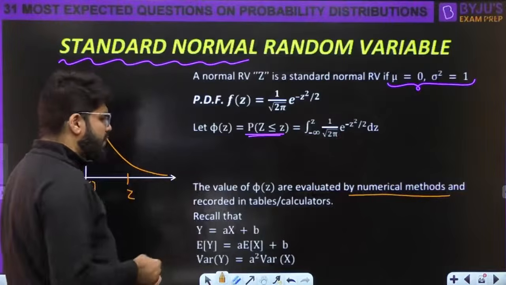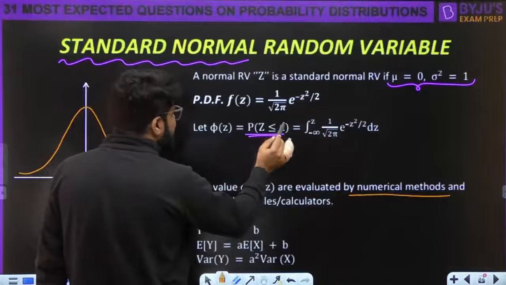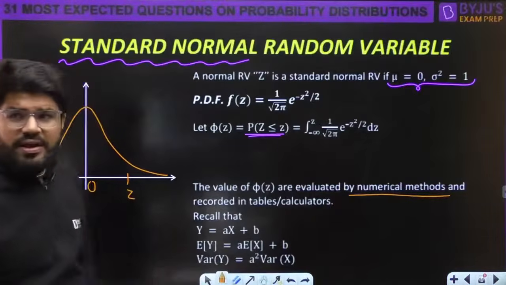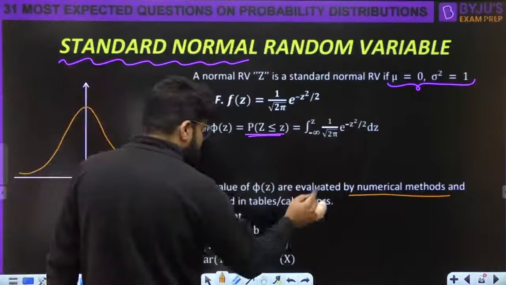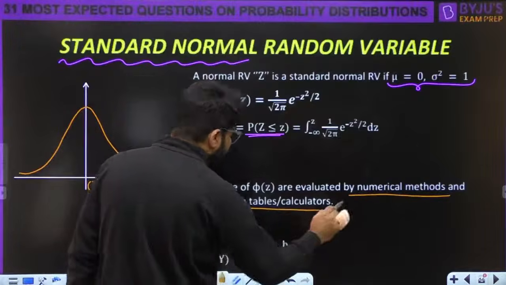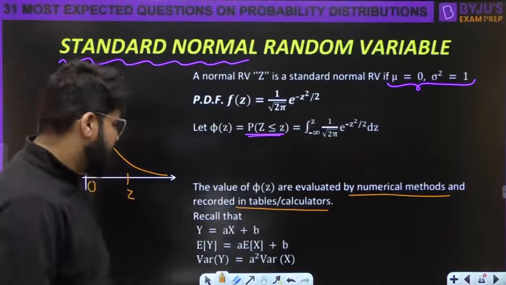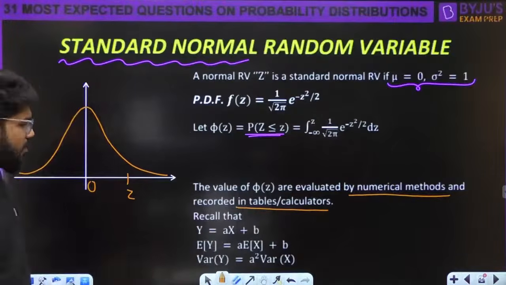Okay, they will be giving you the values, and let's say the probability z less than equal to z is known as the phi z function. So they can specify the value of the phi. All these values after evaluation by numerical methods are recorded in tables, calculators. You can search in the Google. Google also you'll get the normal distribution calculator. Okay, chalo. Now some important points.